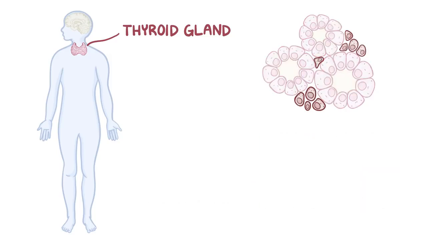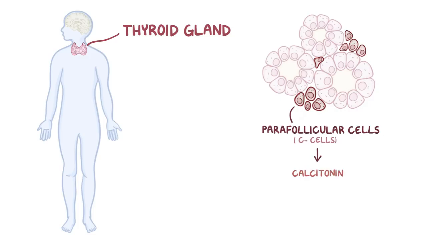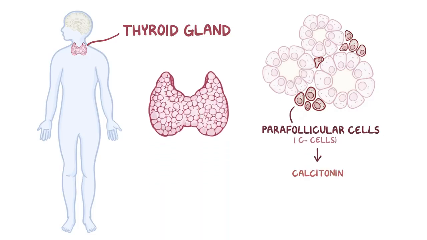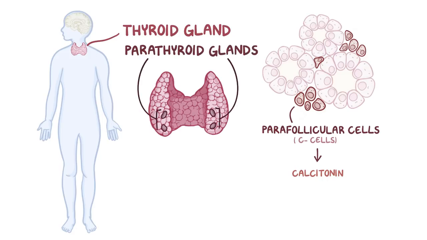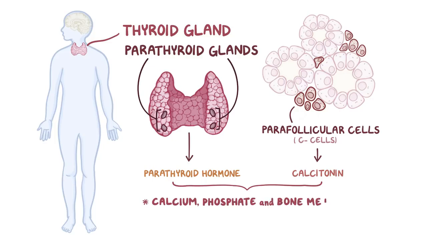In between the thyroid follicles, there are parafollicular cells, or C cells, which secrete a hormone called calcitonin. On the back of each thyroid lobe, there are also two parathyroid glands, one above and one below, so 4 in total. These guys make parathyroid hormone. Both calcitonin and parathyroid hormone are involved in calcium, phosphate, and bone metabolism, and are regulated by calcium levels in the blood.